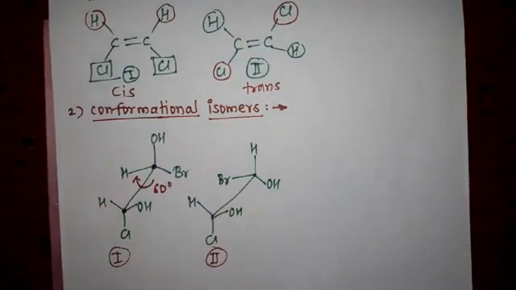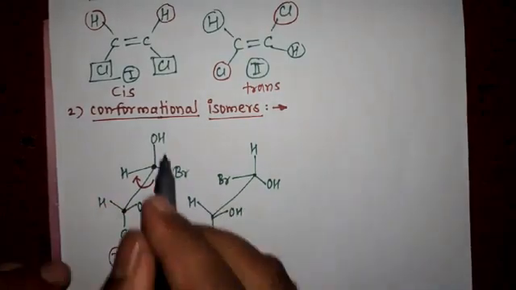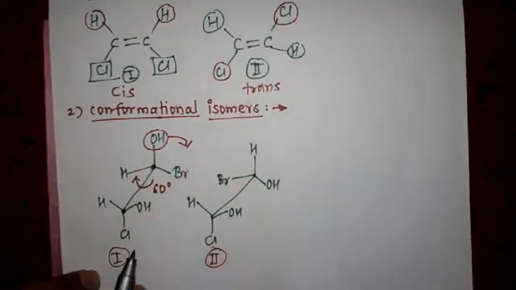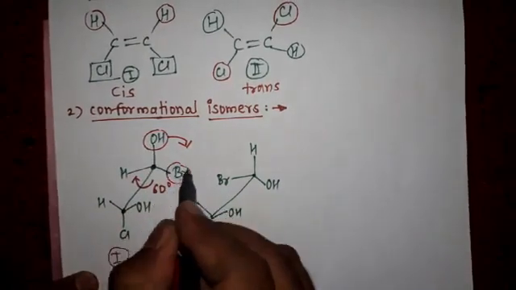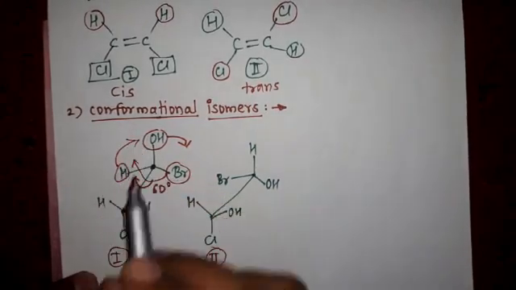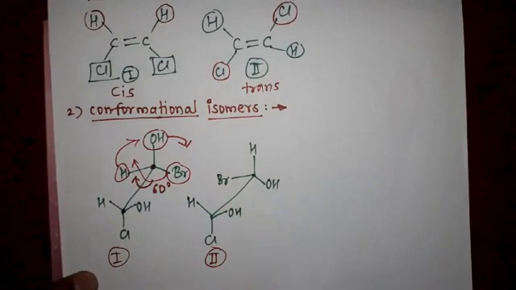Then this OH group goes to this right hand side, this Br goes to this side, and hydrogen goes in place of OH, and we get the second structure.